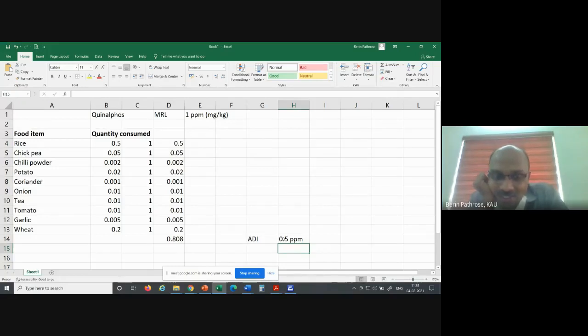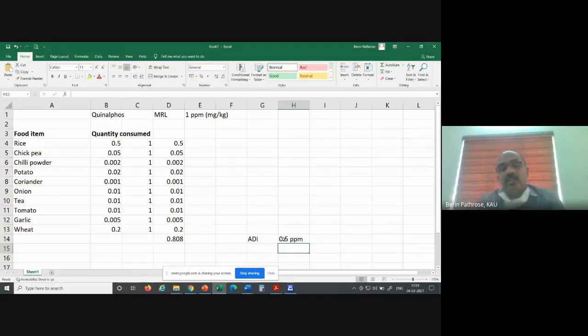Understood? So in a scenario where the MRL we calculate is higher than the ADI, we will remove certain commodities from this list. Sometimes we may remove certain recommendations. Say quinalphos, we will avoid that recommendation. Usually for wheat, quinalphos is not that recommended, because in wheat there is not much insect pest. So if we avoid wheat itself, the quantity will decrease.